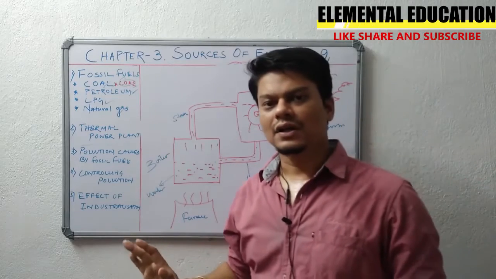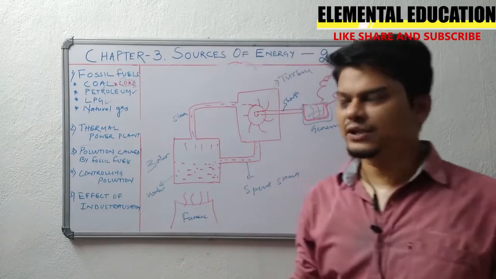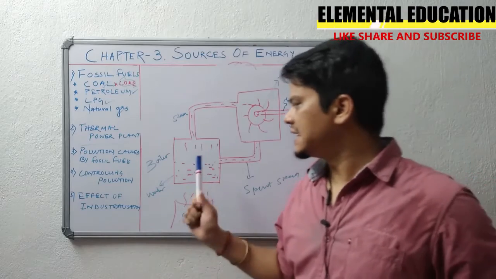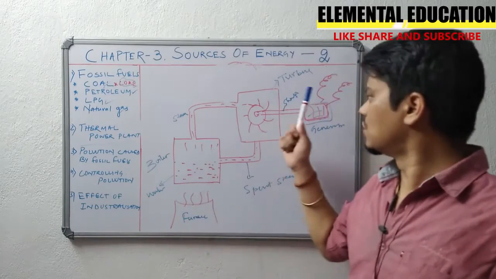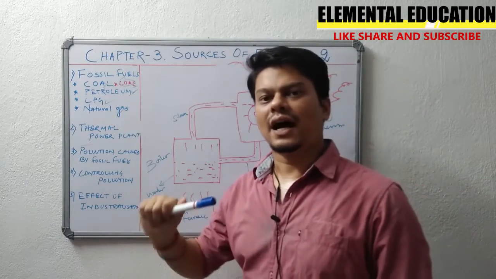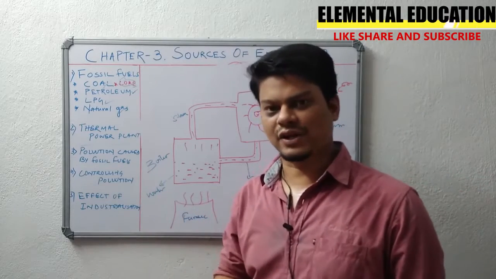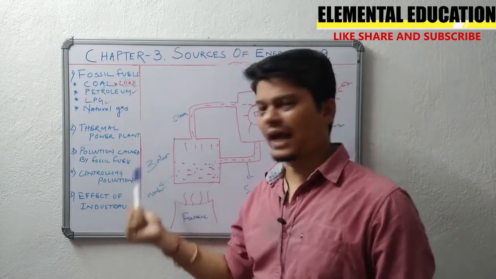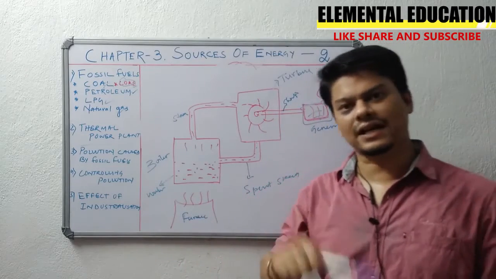Why is it known as a thermal power plant? Because heat energy is converted to electricity. This heat is produced by the coal or natural gas. We have so many thermal power plants in our country.